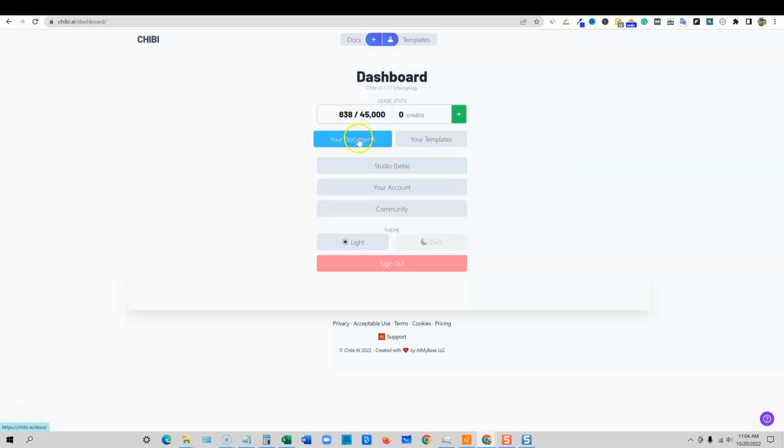You can go to your documents or your templates, and you can also get this little tiny dashboard up here. You'll just get used to using these little 4 dots over here. You can start a new doc. You can look up your doc library over here, start a new template, and go to templates.